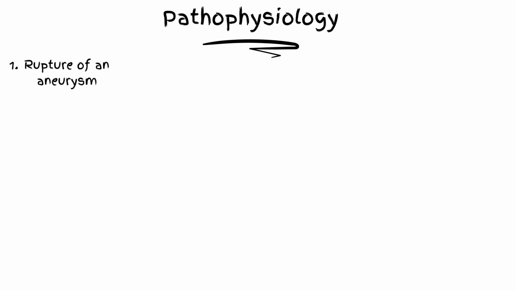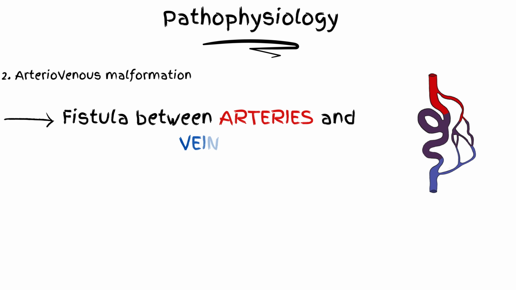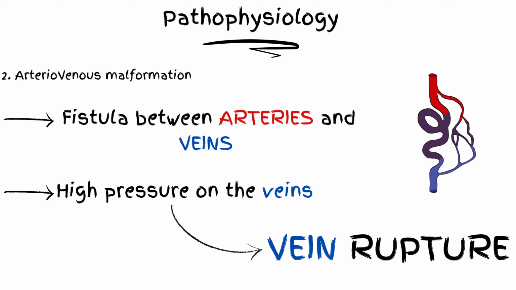The second important factor is an arteriovenous malformation. This defect is a fistula between the venous system and the arterial one, causing high pressure on the walls of the veins. The vein structure is not capable to resist to the arterial pressure, so it is predisposed to rupturing.